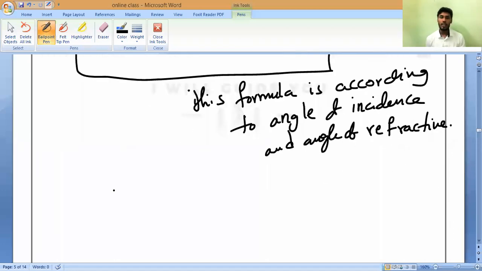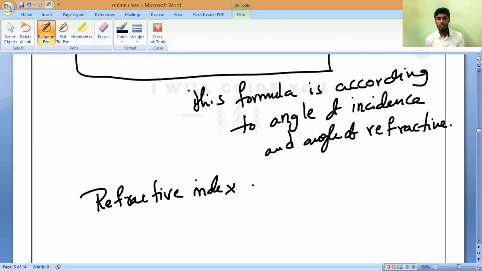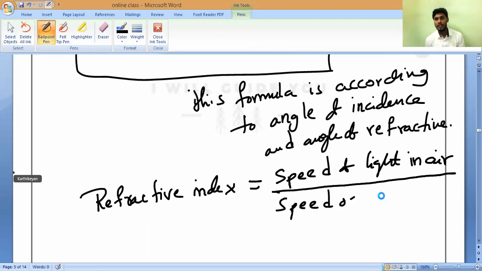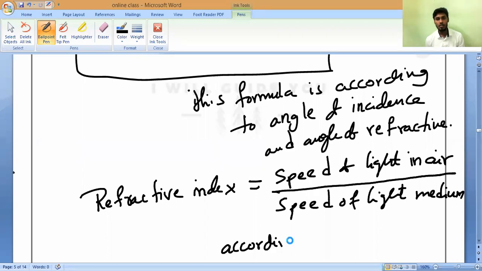Suppose you take it according to the speed. Refractive index is equal to the speed of light in air, or instead of air we can also take vacuum, divided by the speed of light in the medium. Medium means it may be glass, it may be water, or some other thing. So this is according to speed. Like this, the formula will change.